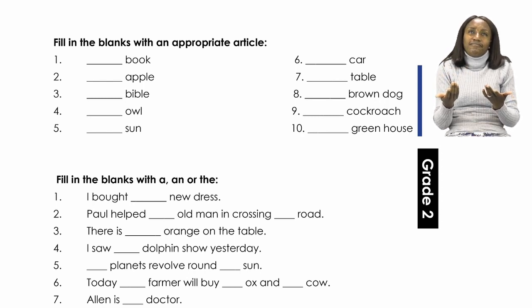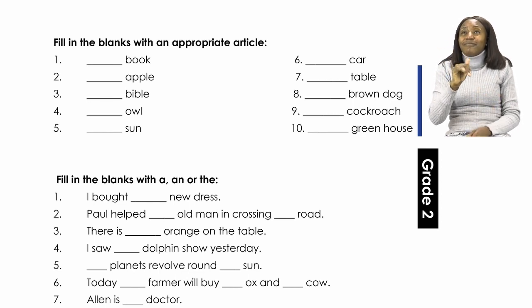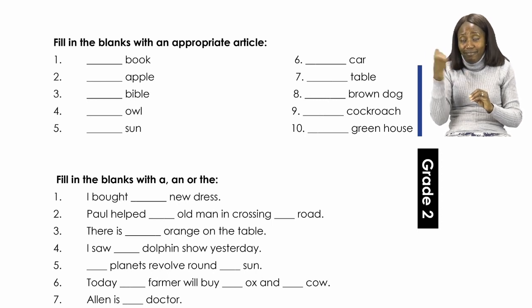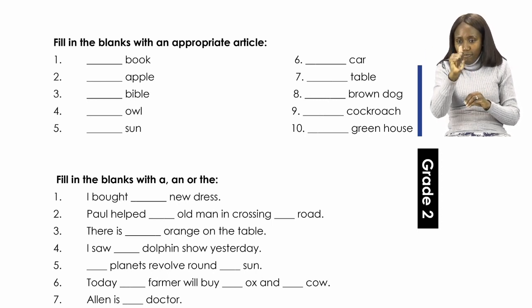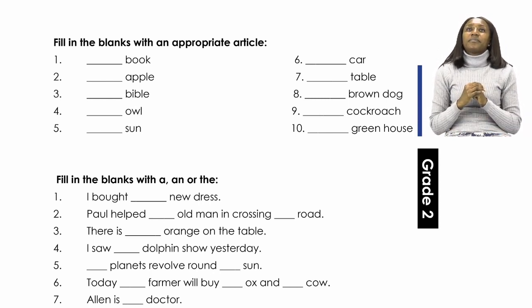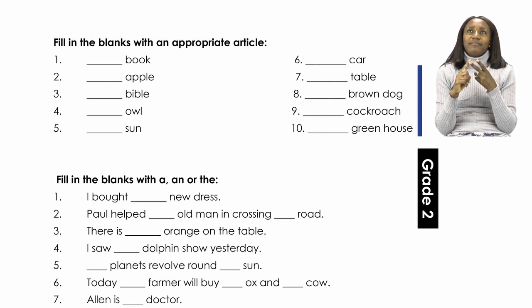So the right answer there will be A. Great job. So the sentence will read, I bought a new dress. Great job, grade 2s. Let's look at the second one, number 2.